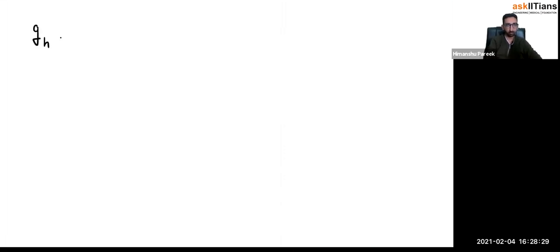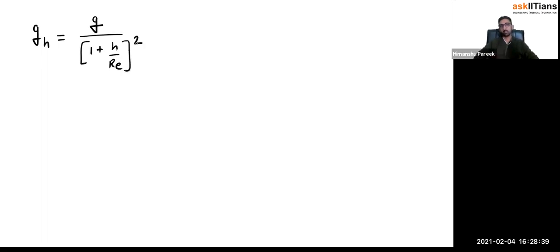We have derived the formula small g = g0 / (1 + h/Re)². On the surface of Earth, it is 9.8. When you go above the surface of Earth, it will start decreasing: 9, 8, 7, 6, 5, 4, 3, 2, like that. Okay. Now,